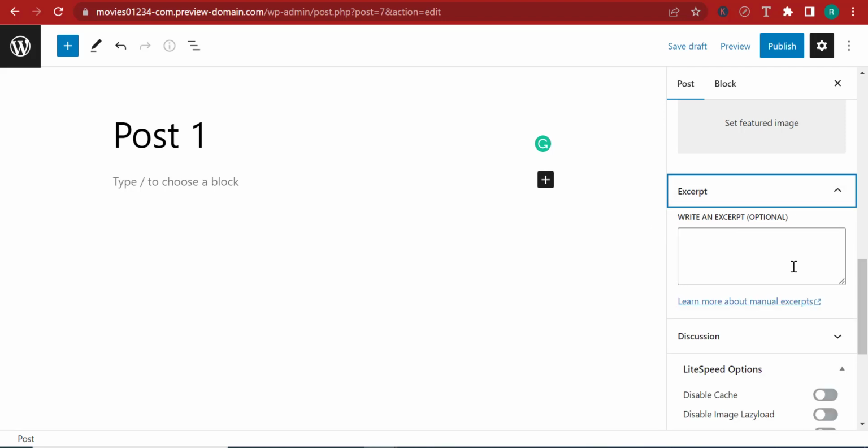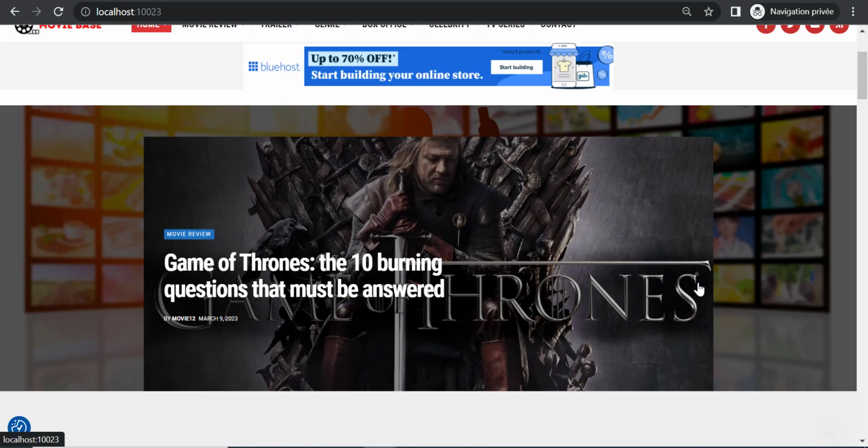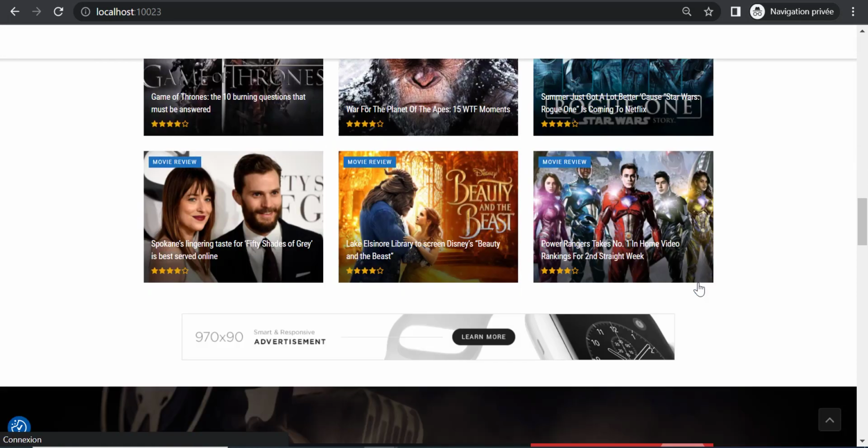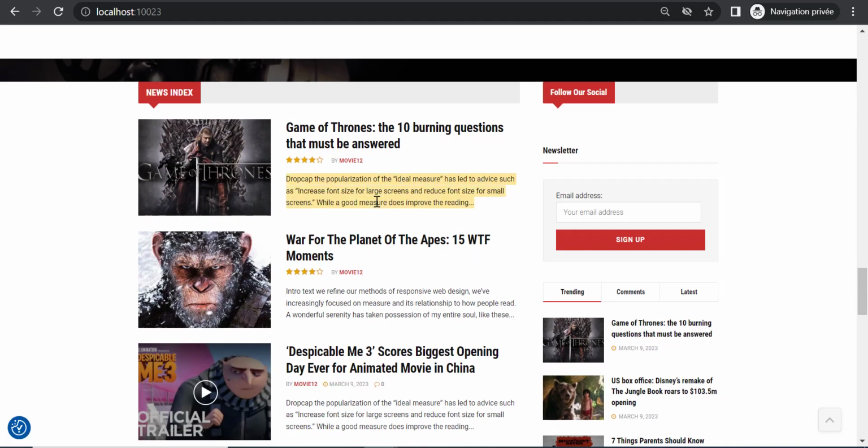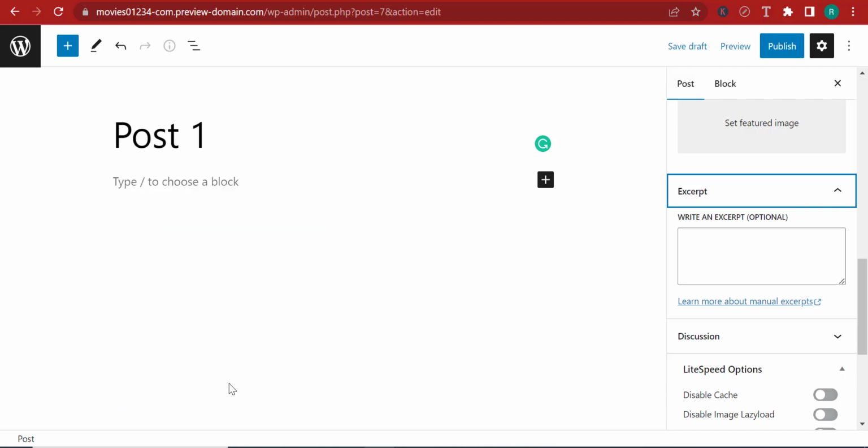Here, you can write an excerpt for a post. Now, excerpt, if I take you back over here to explain what an excerpt is, hopefully we can find some excerpts here. Now, here, this is an excerpt. An excerpt is pretty much an extract of the post itself. Over here, we have set the excerpt to be no more than 50 words. And like I said, an excerpt is just a shorter version of the post itself. So it's not a big deal.